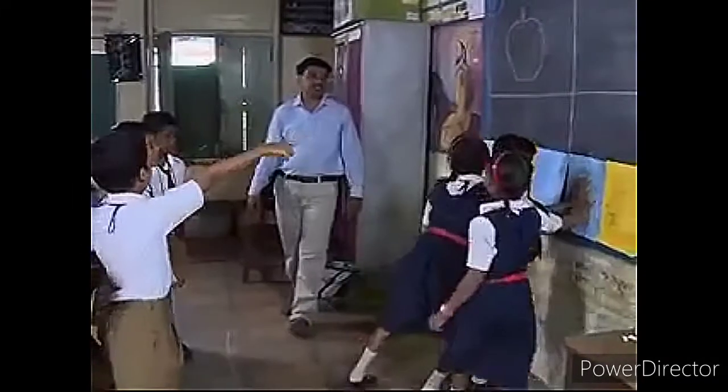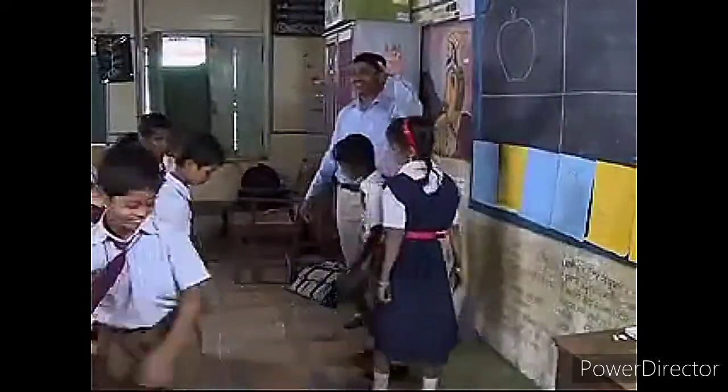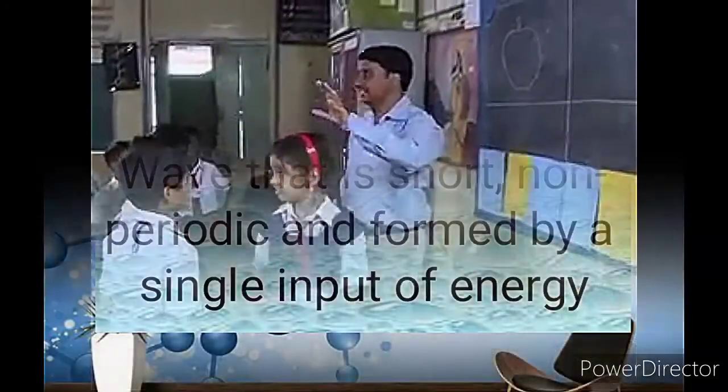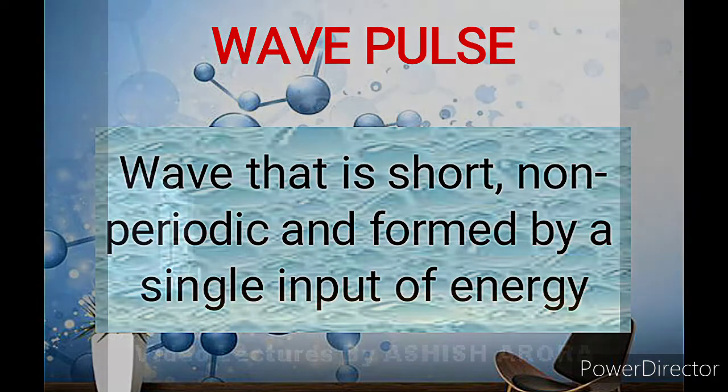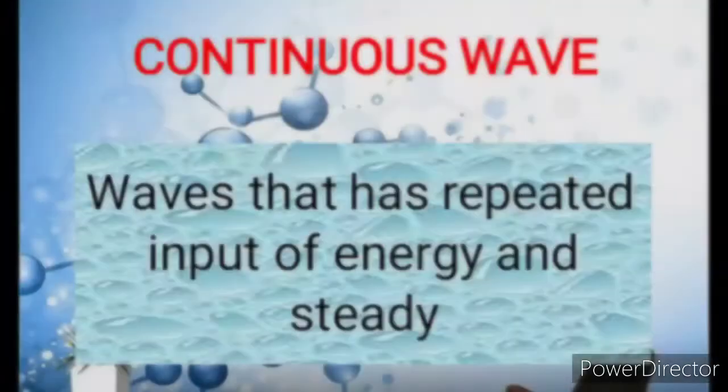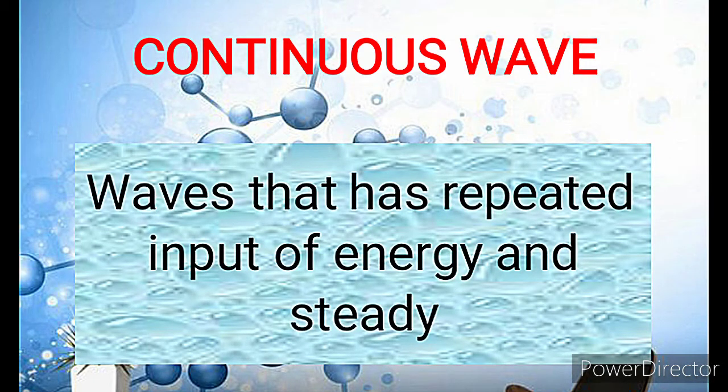Another example is when we slap the board. We hear the sound after we do it. Likewise, there are waves that are short, non-periodic, and formed by a single input of energy. One of the best examples is the behavior of the flash of the camera. On the other hand, there are waves that have repeated input of energy and are steady. These are called continuous waves. For example, we observe the ripple in the water.